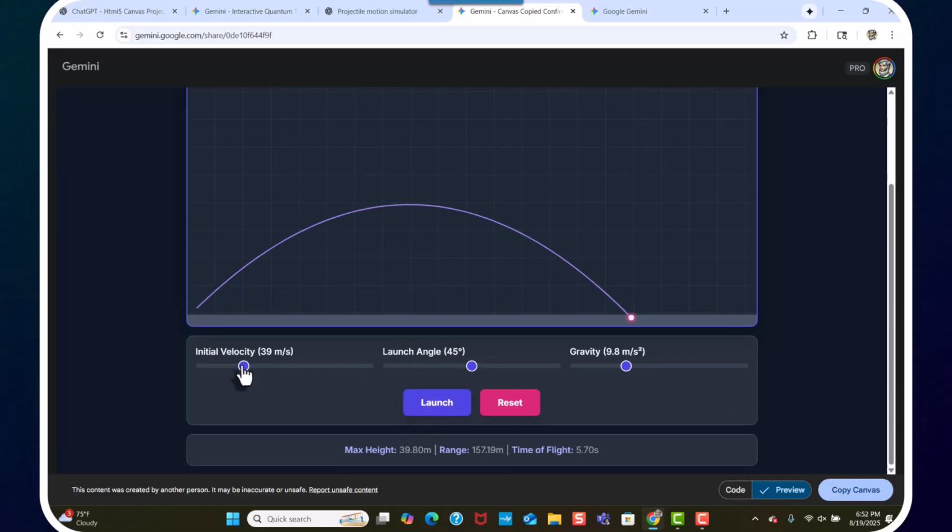So let's do it. Okay, remember, we want our angle. 45 was what it just came as. Let's do 70.